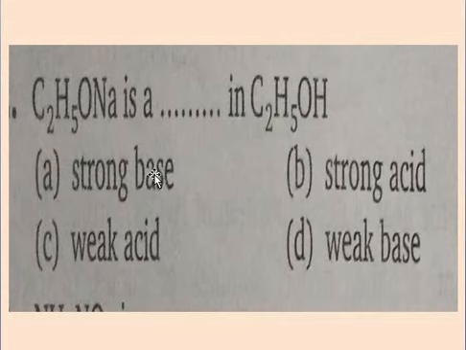When sodium ethoxide dissociates, it forms Na plus ions and C2H5O minus ions. These C2H5O minus ions are generated. They can attract the proton, and this property is of the basic condition. Therefore, in ethyl alcohol, C2H5ONa acts as a strong base.